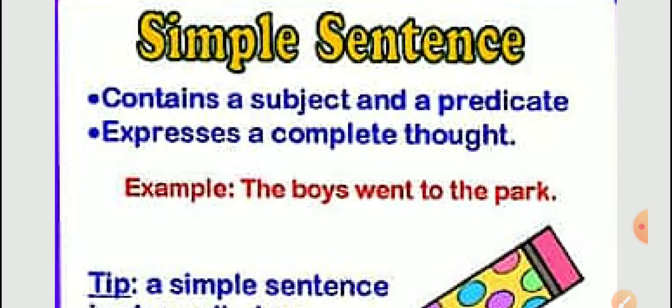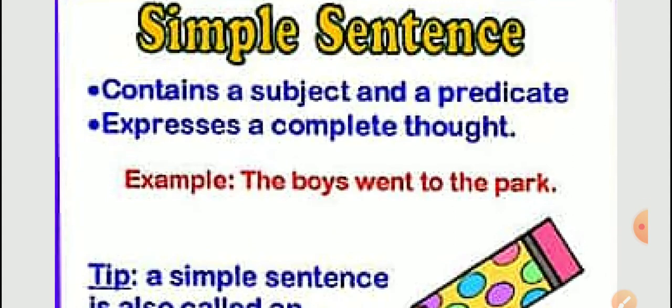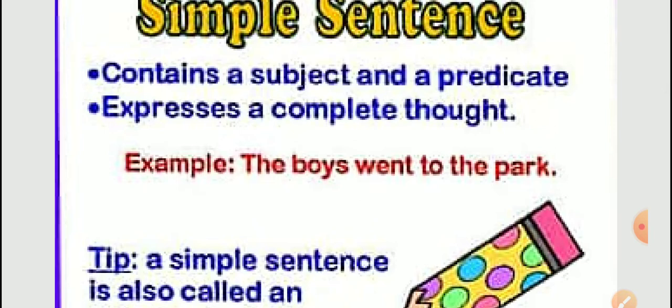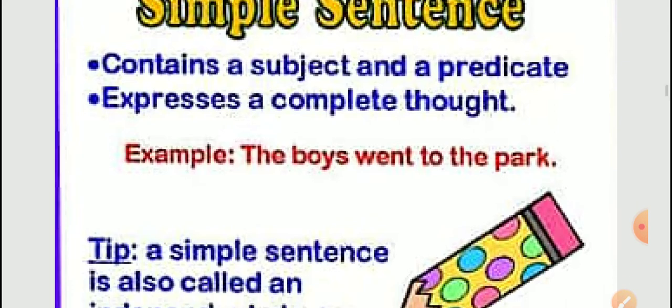Suppose I say one sentence: I dreamed that I lived in a marble house. Is this a simple sentence? No. I dreamed is the part that has a complete sense, that I had a dream, okay? But the next part, that I lived in a marble house, does not have complete sense. So that is not a simple sentence. That is called a complex one. Clear? I hope simple sentence is clear to you.